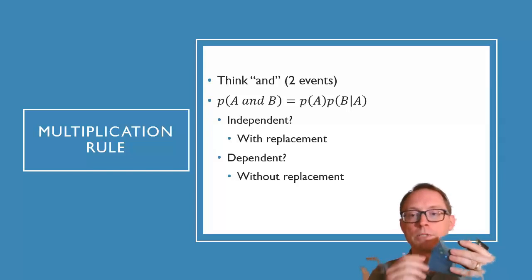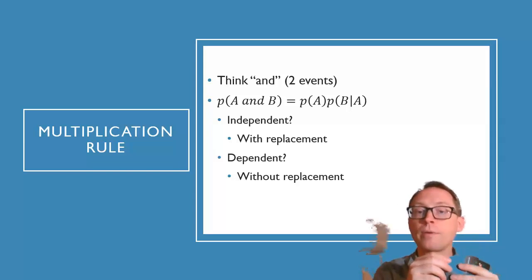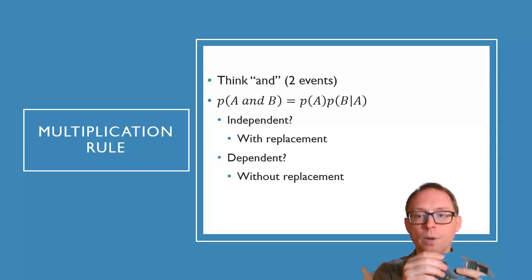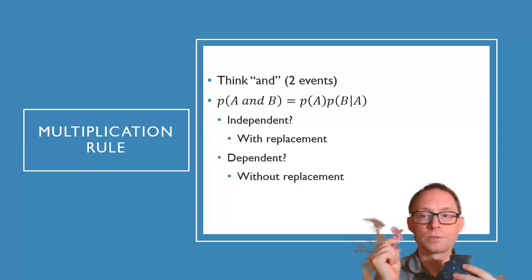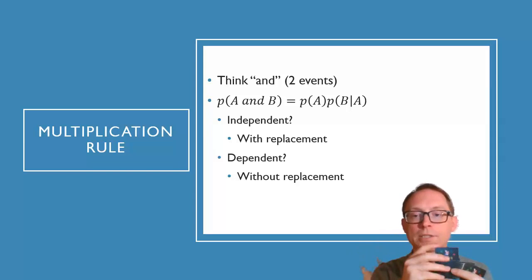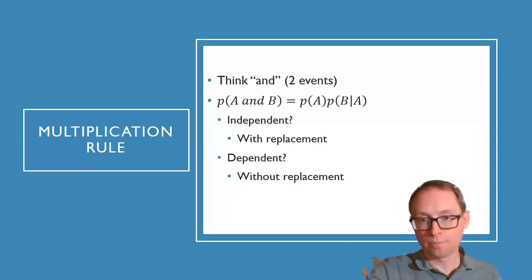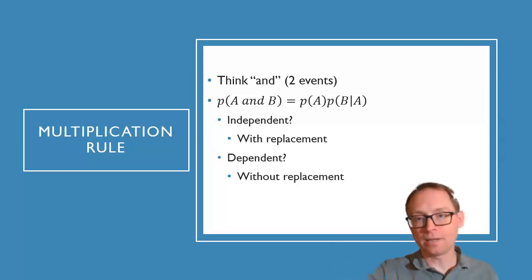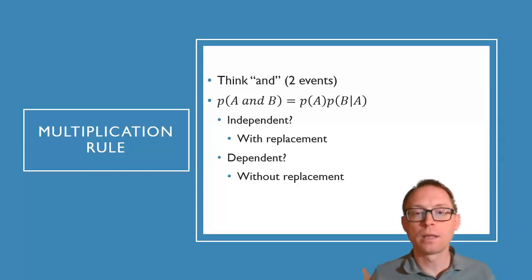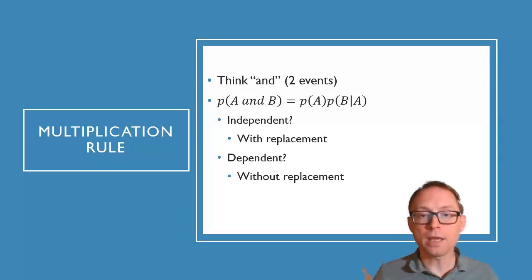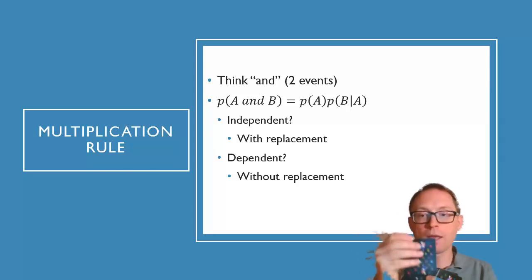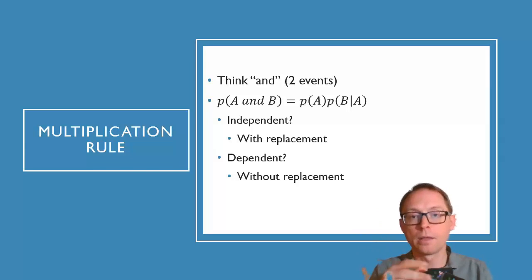So let's do the first one. The probability of me getting a red card is 0.5. All right. Probability of me getting a red card the first time is 0.5. So in this one, this is actually the Queen of Hearts. That's the probability of me getting a red card is 0.5. But then and means I've got another event. The probability of me getting a red card and the probability of me getting a spade. So the second one, I put that Queen of Hearts back in the deck. I replaced her. I put her back in.